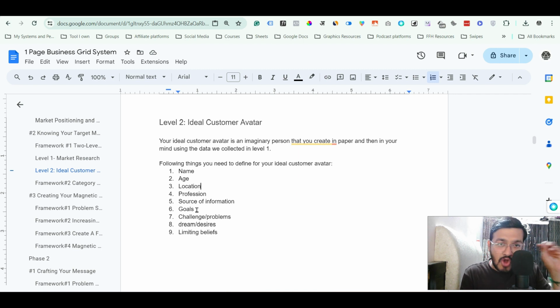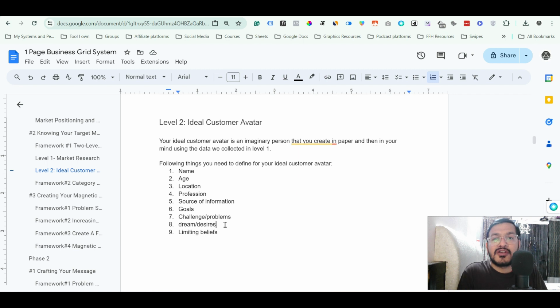Do the research, talk to your customers, talk to more and more people, get the feedback through surveys, try to collect as much data as possible to know about the challenges. Okay, the eighth point is dreams and desires. Okay, so basically you have to also know the dreams and desires. What are the deep desires of this person? Okay, exactly why they are trying to achieve those goals.